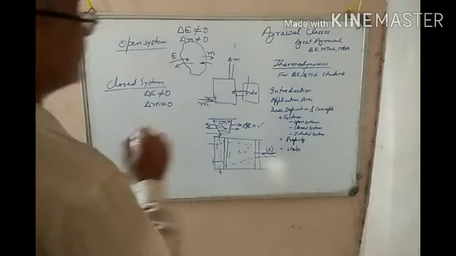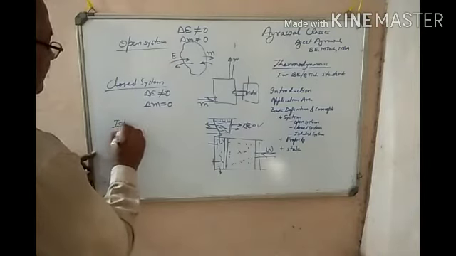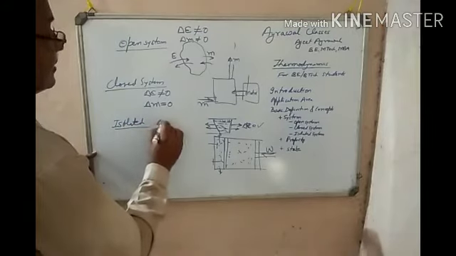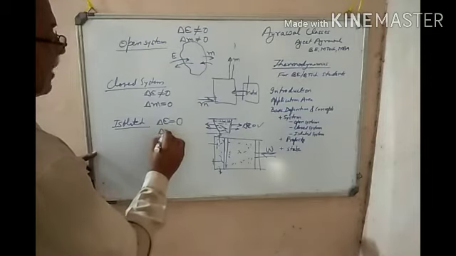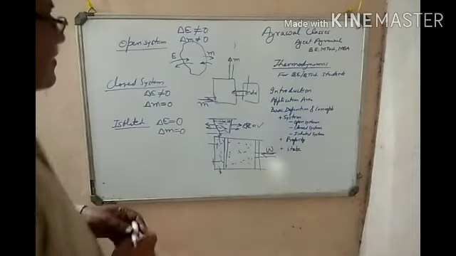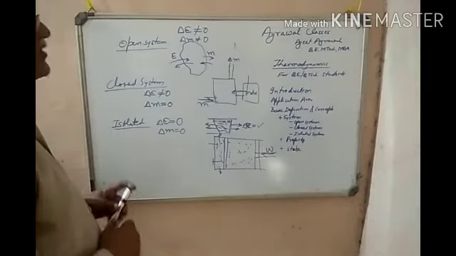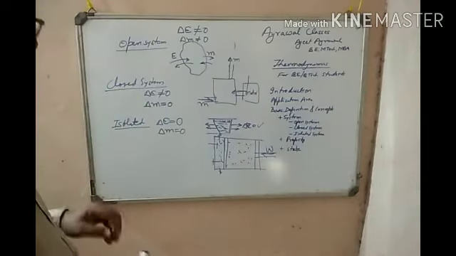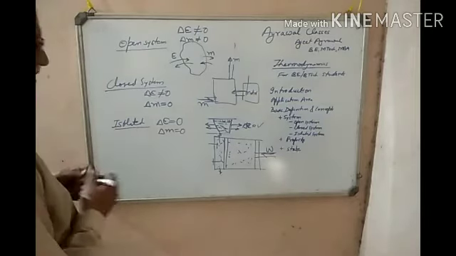Then the third system is the isolated system. In case of an isolated system, change in energy during the process will be zero, and change in mass during the process will be zero. That means mass cannot move out of the system or enter into the system, and the energy also cannot move out and cannot move into the system. Then this particular system will be known as an isolated system.